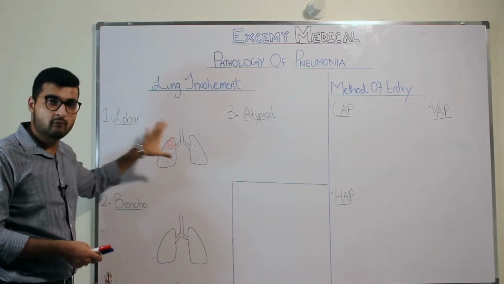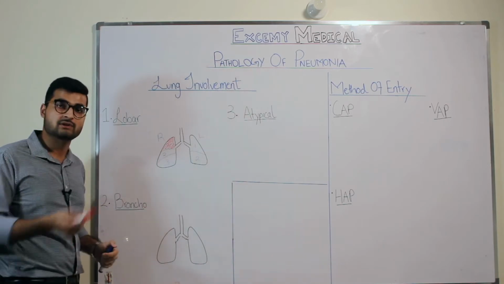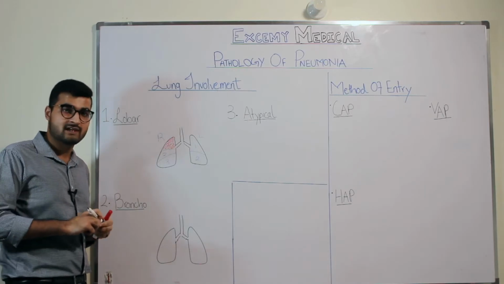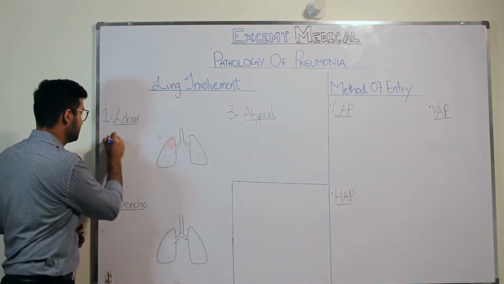So we talked about what happens in lobar pneumonia. Now let's come to the different organisms that can cause lobar pneumonia. The first organism that you may have definitely heard about is strep pneumo.